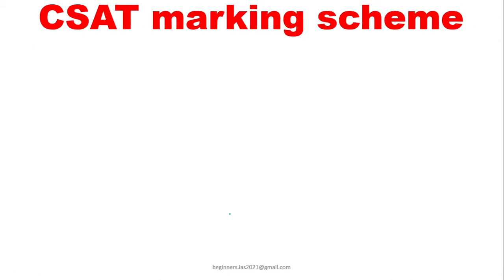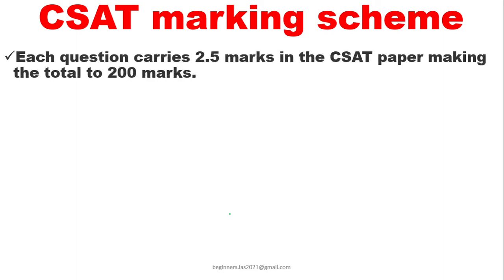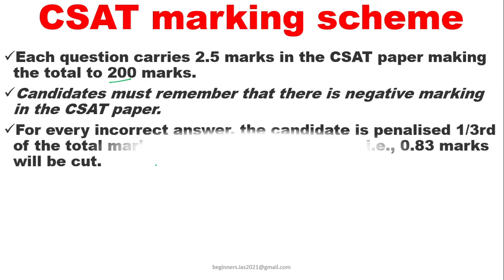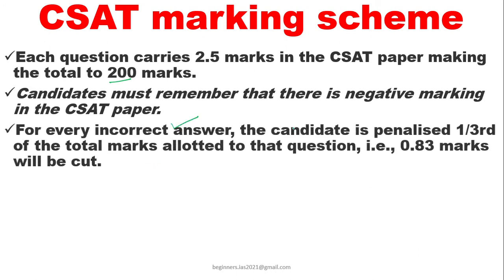Let us see the marking scheme. Each question carries 2.5 marks in the CSAT paper, which makes a total of 200 marks. Also remember that there is negative marking. For incorrect answers, the candidate is penalized by 1 by third of the total marks allotted to that question.